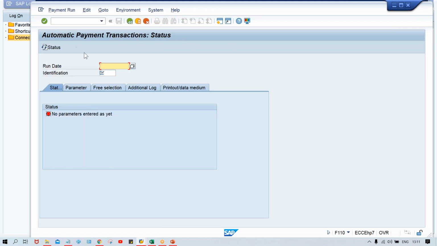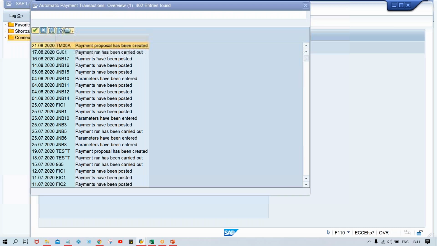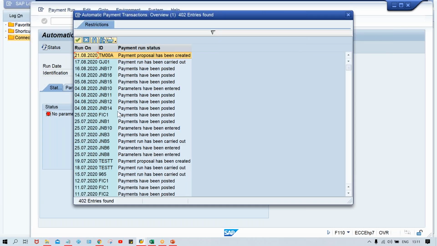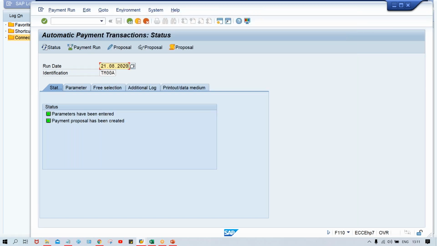So once again, F110, and you give your run date. I'm able to remember the run date here: 21/08/2020. If you are not able to remember, you just click here and look. Before mine, multiple other people have run their APP on different dates, but mine is this one. Always give your company code and then it will be easy to identify. Double click.